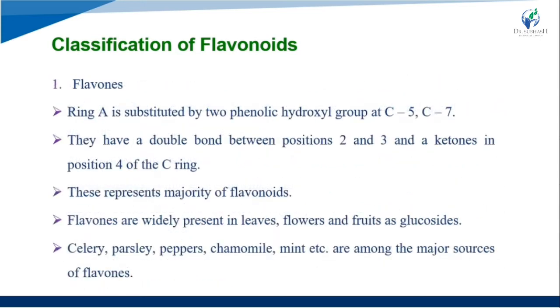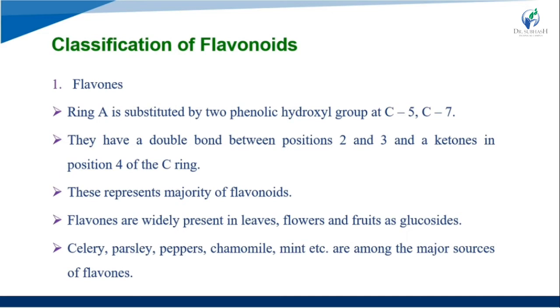So the first group is the flavones. In flavones, ring A is substituted by 2 phenolic hydroxyl groups, that is at C5 and C7. They have a double bond between positions 2 and 3 and a ketone in position number 4 of the carbon ring.